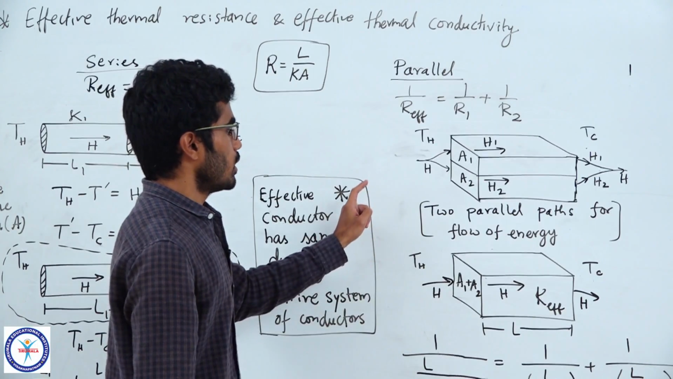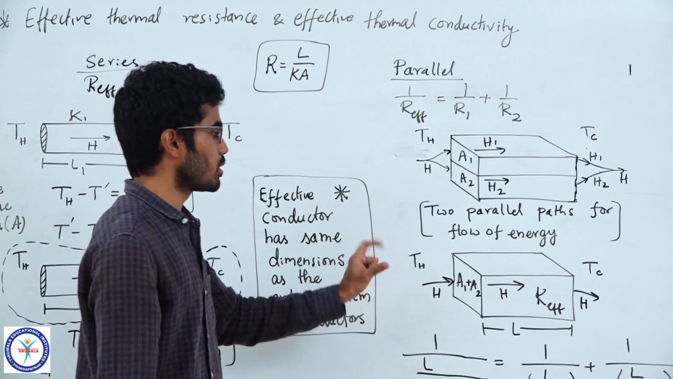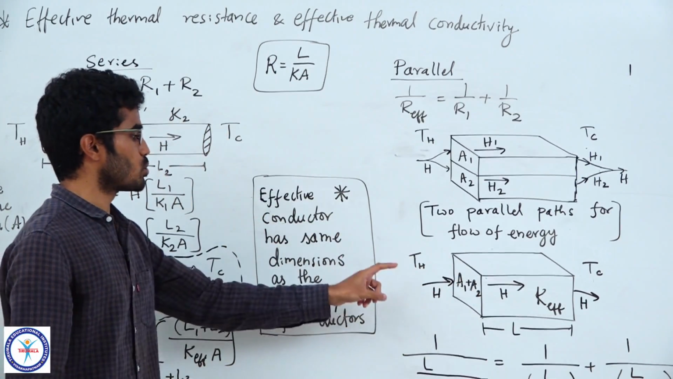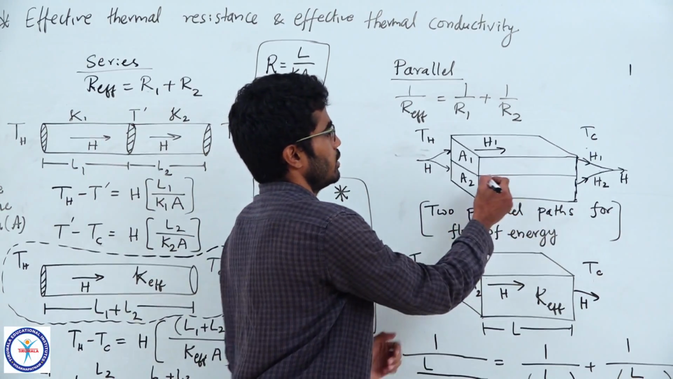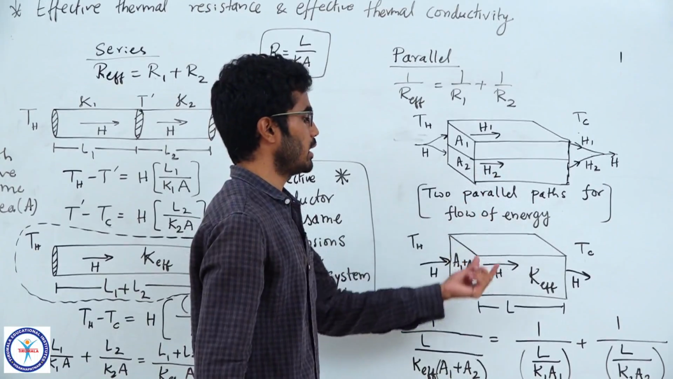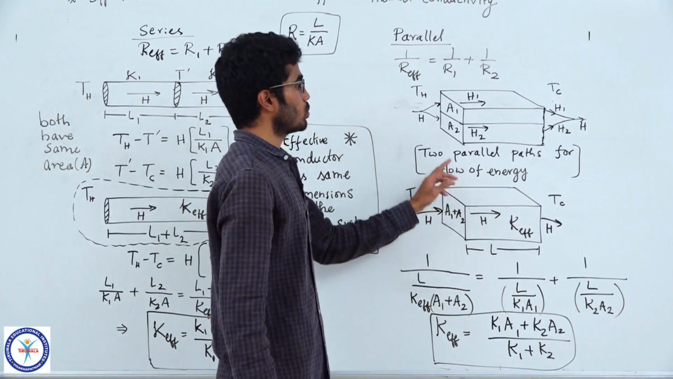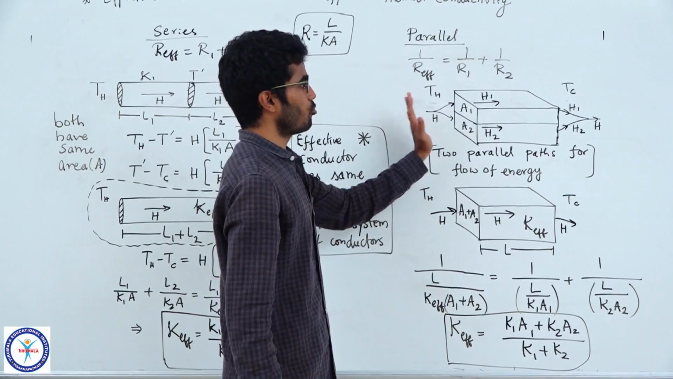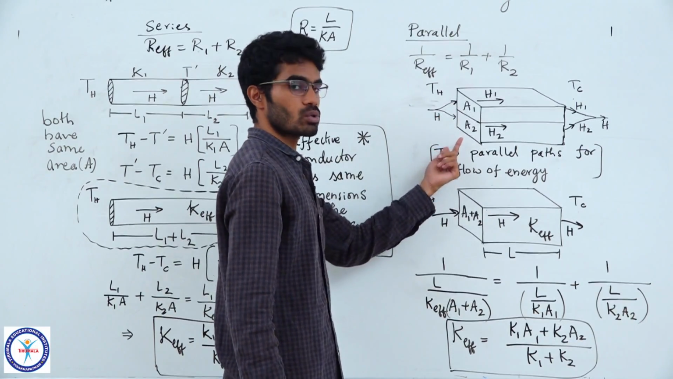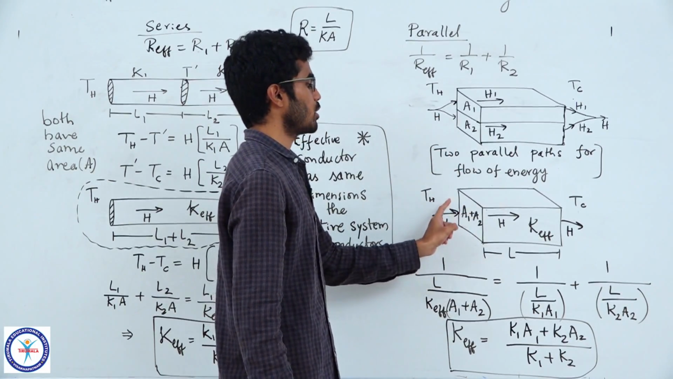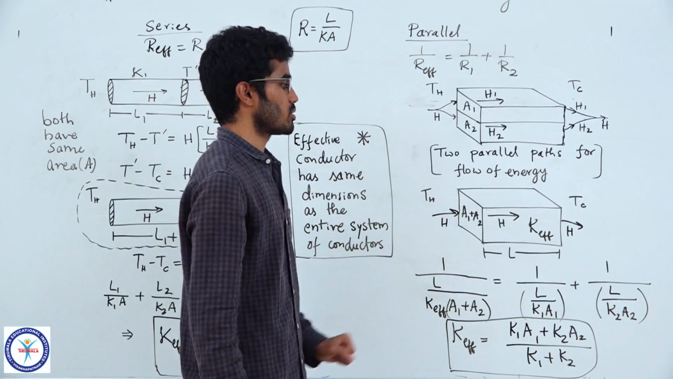So, if you want to reduce this system of conductors to an effective system, remember again the effective conductor should have the same dimensions as the entire system. Now, the length of these two conductors is L here. So, the effective length must also be L, and also the area which is carrying the heat, the area of cross section, is A1 plus A2. So, our effective conductor must possess an area of cross section A1 plus A2. So, now it has the same dimensions.